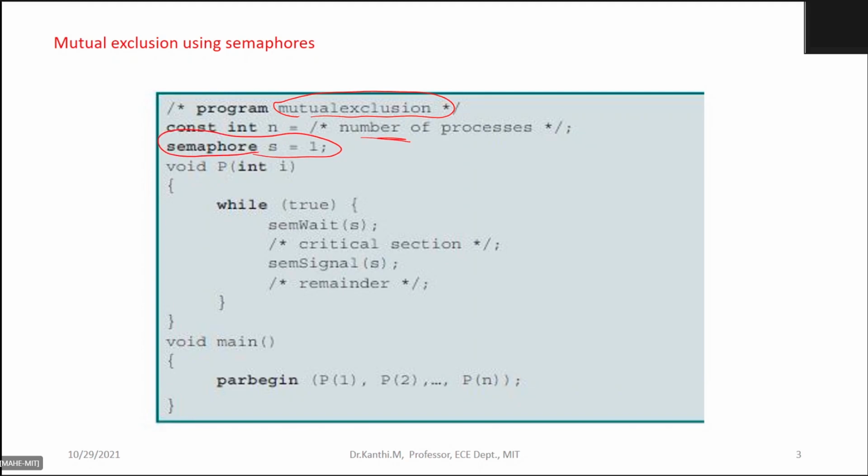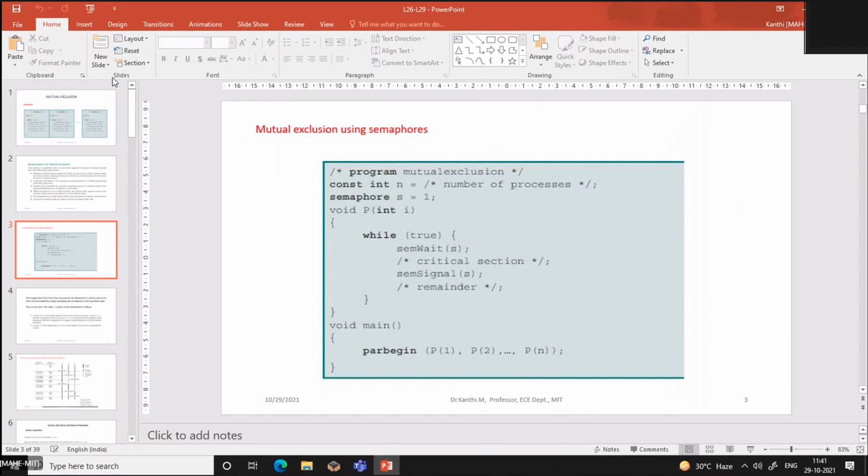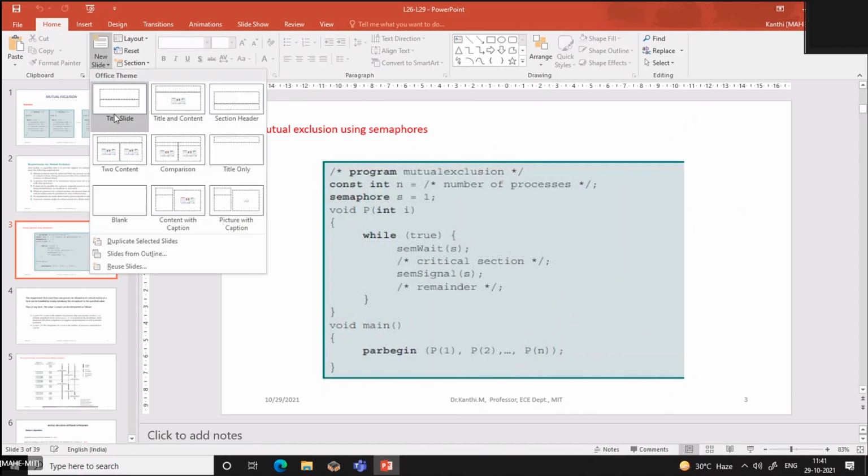But before this, you need to understand how a mutex is executing. Maybe I'll show you, so that will make you understand better.